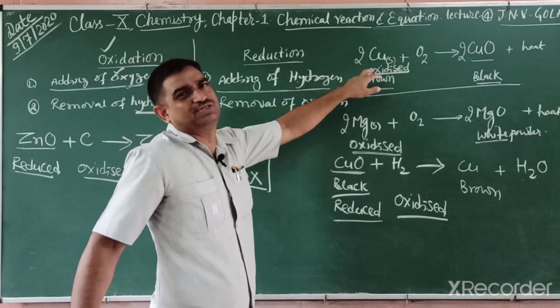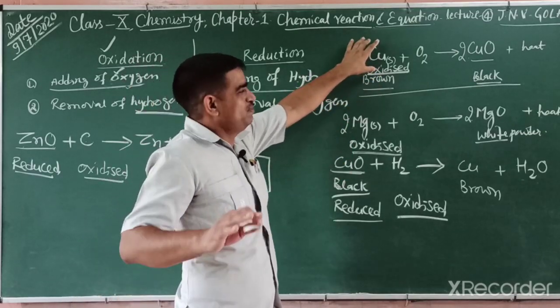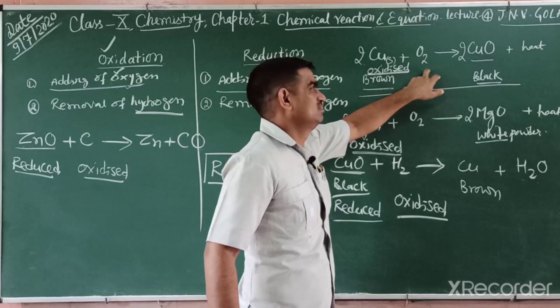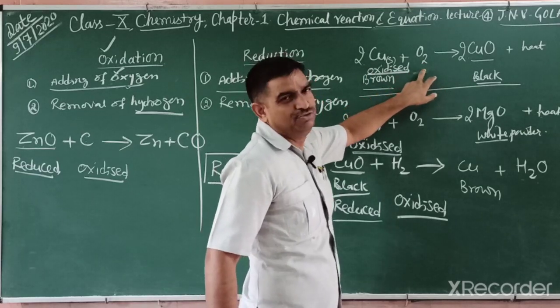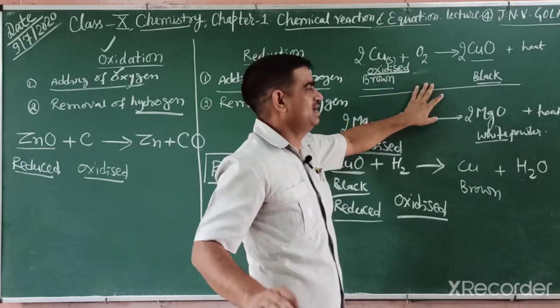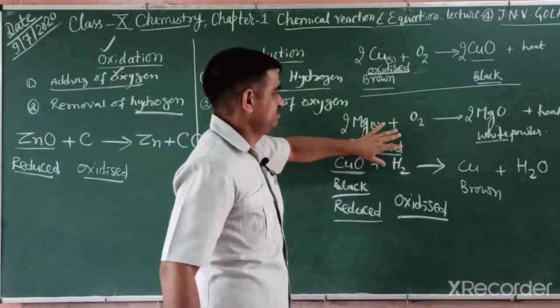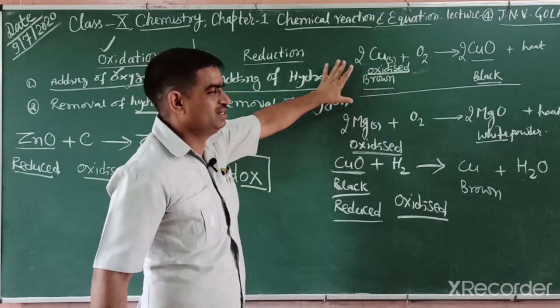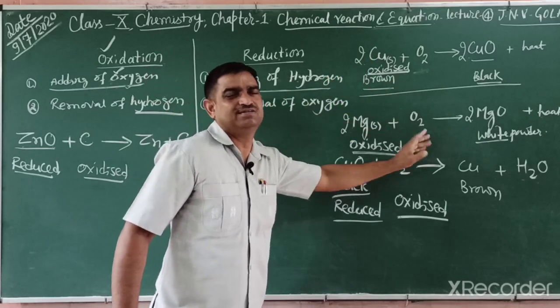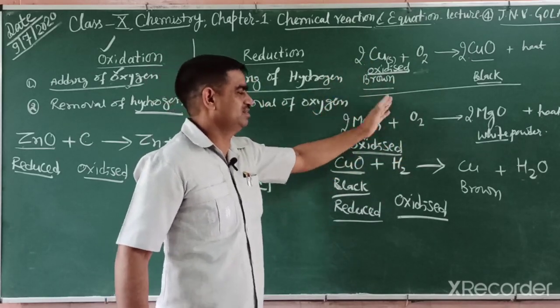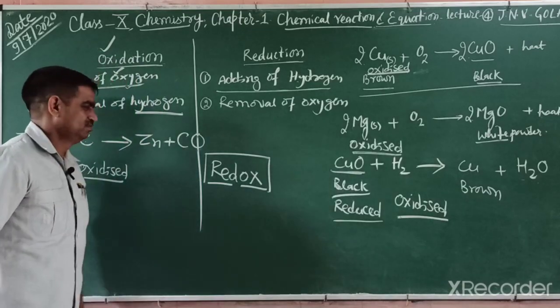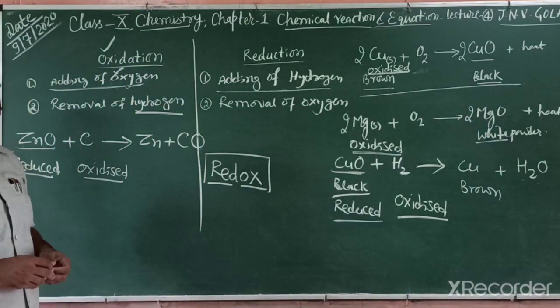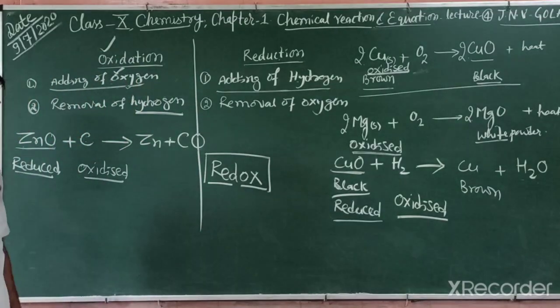This is not only oxidation. Copper is oxidized, but this oxygen is reduced. You will study this in detail in 11th class. In this class, you can only understand that these are oxidized, but they are redox reactions. One is oxidized, the other is reduced. So we take another example of reduction.